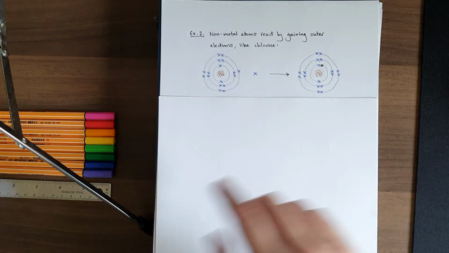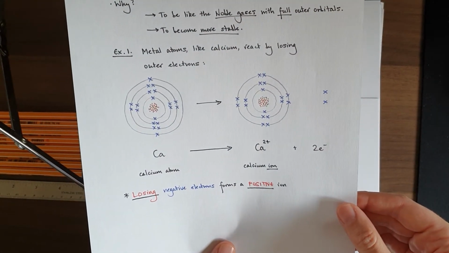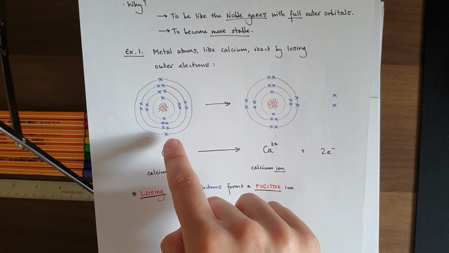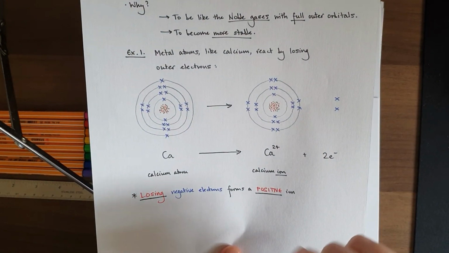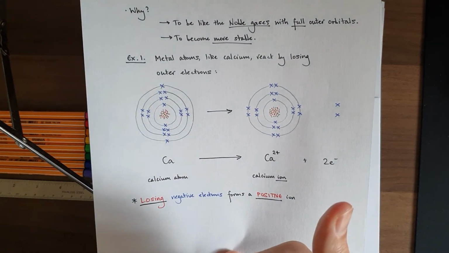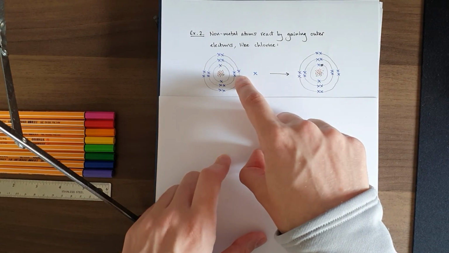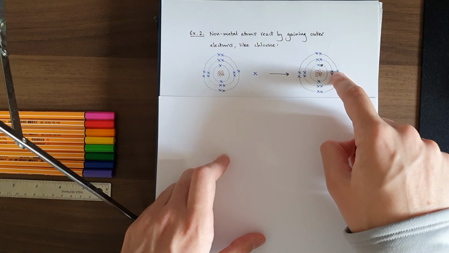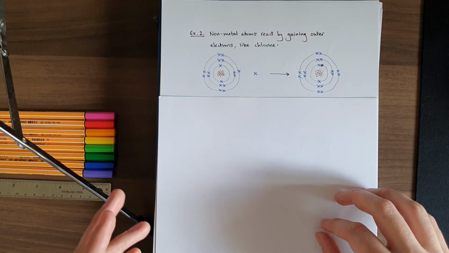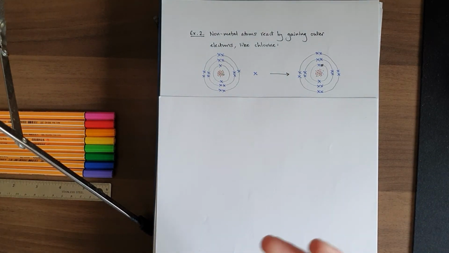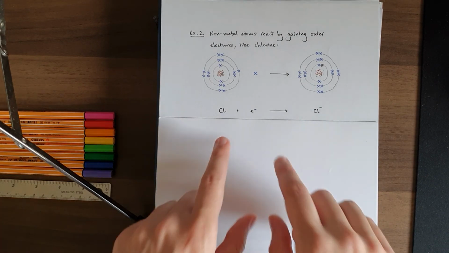So in both cases, the calcium ion is now more stable, because in losing that outer shell, it now has a full outer shell. If you go down to the next layer of orbitals, it's got 1, 2, 3, 4, 5, 6, 7, 8. Good. It's stable. And the chlorine, by doing the opposite, by gaining an electron, now has 1, 2, 3, 4, 5, 6, 7, 8. A full outer shell, a full outer orbital of electrons. So the calcium ion and the chlorine ion are now more stable as a result of either losing or gaining electrons.